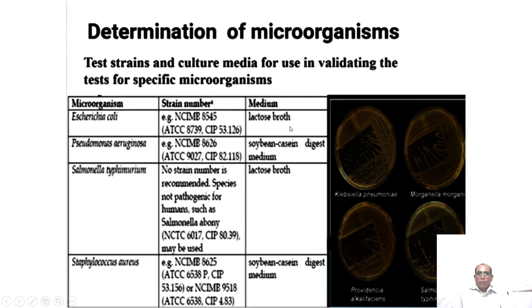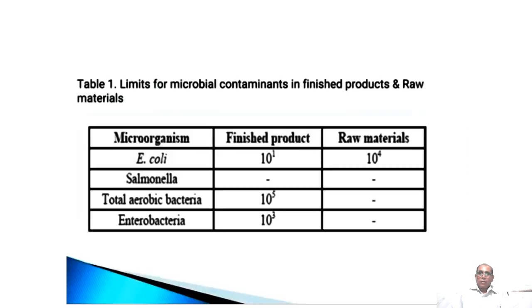The medium for their growth is lactose broth for E. coli, and other media for Pseudomonas, and so on. These are the plates where we have grown the colonies for the species. So we check whether they are present within the limits or beyond the limit.